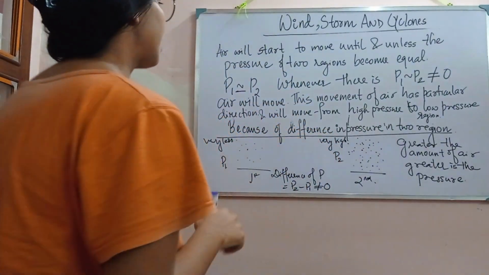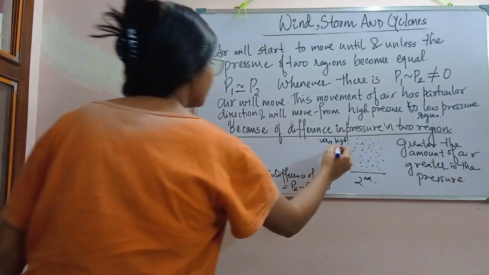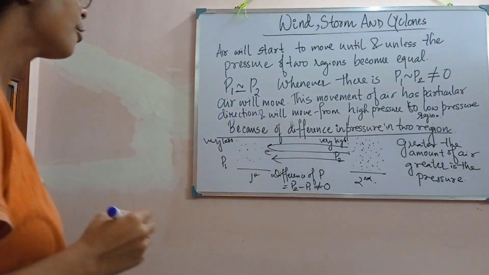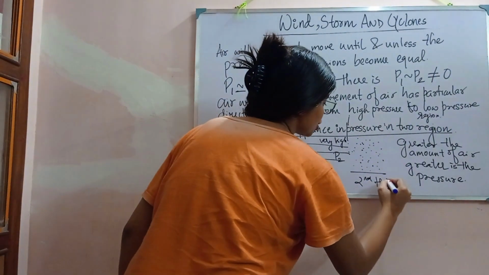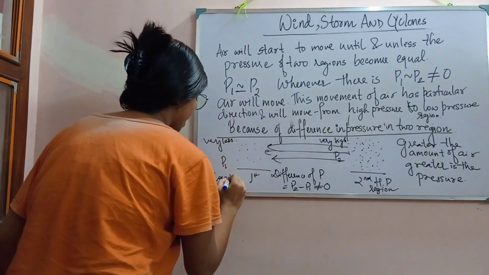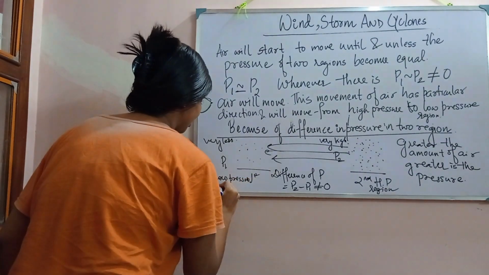That means from here to here. The air will move from high pressure region to low pressure region.